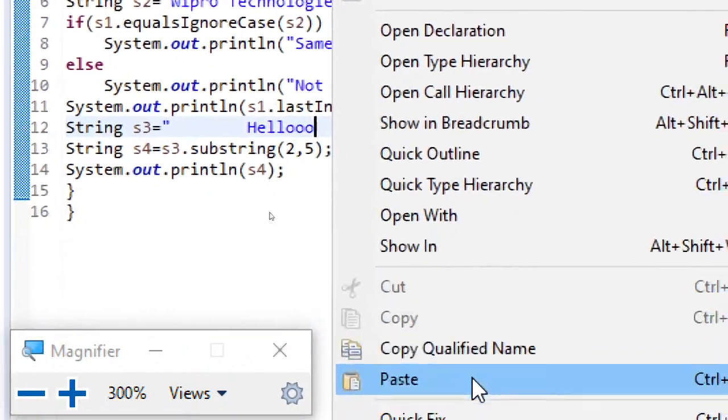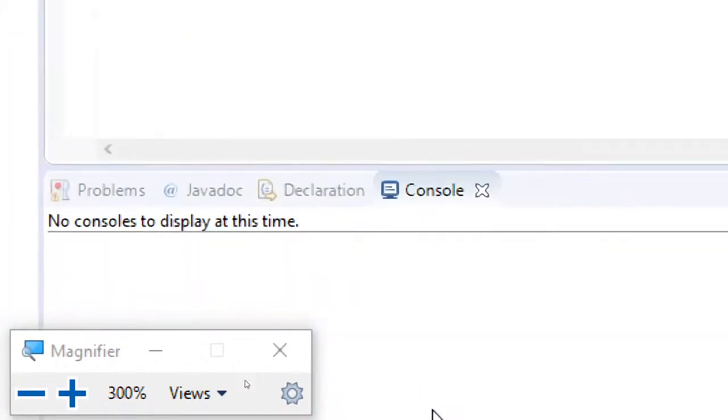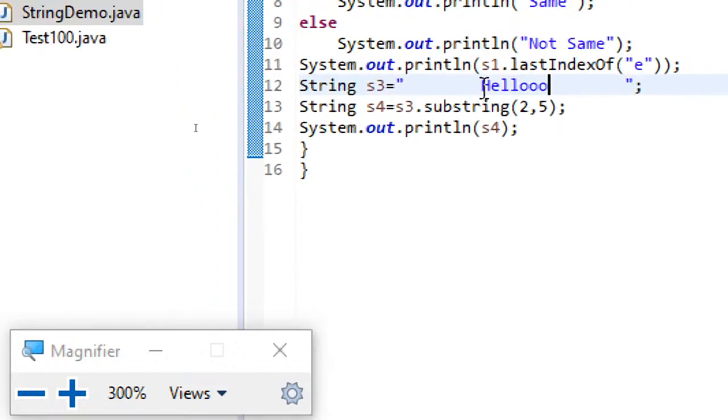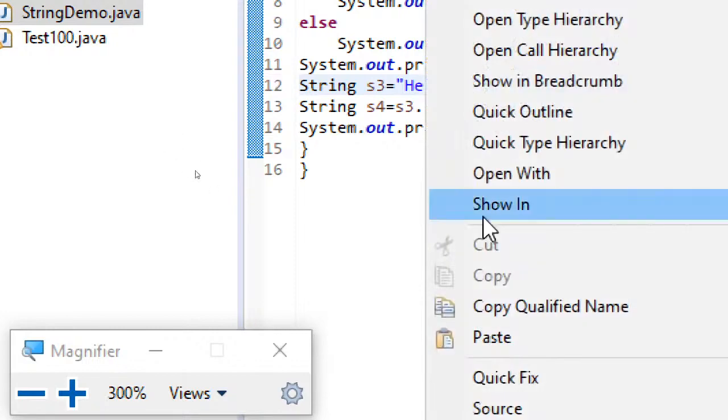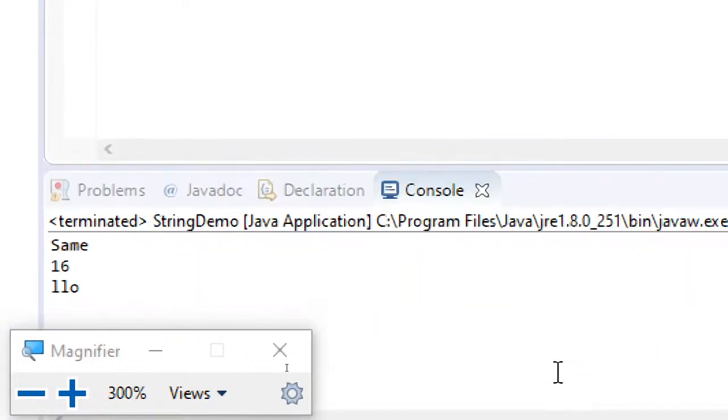Observe this, I've written 2 comma 5. Okay, here spaces are there now. So what is happening is the spaces were being copied to this S4 substring. I'll just remove the spaces and show you. What it has done is it has taken the substring, but since it is spaces, we are unable to see it. I have removed the spaces. Now you can see LLO being displayed.